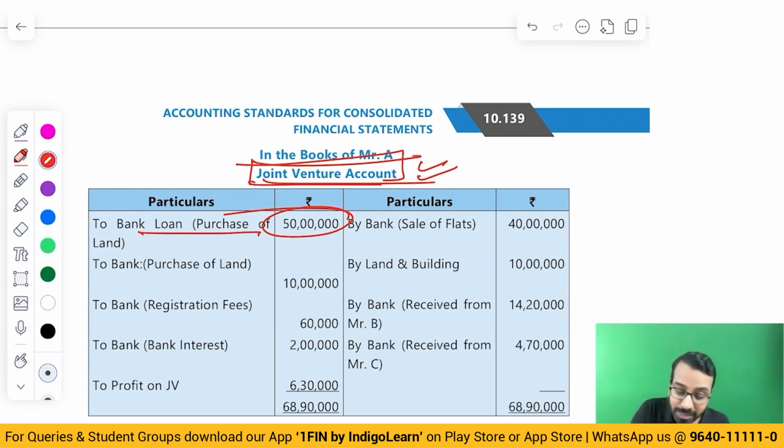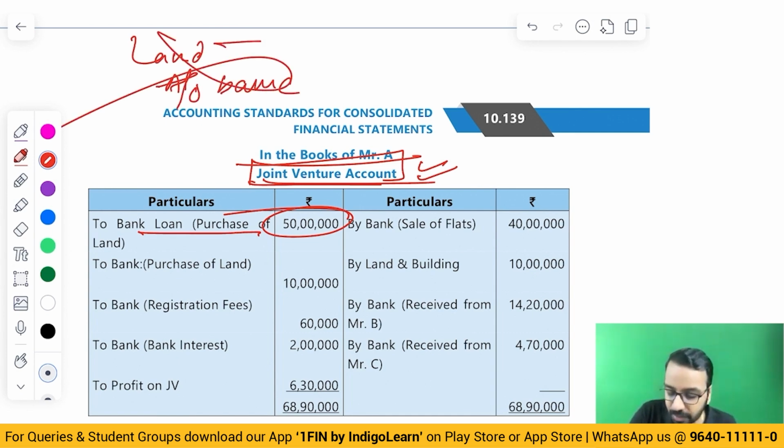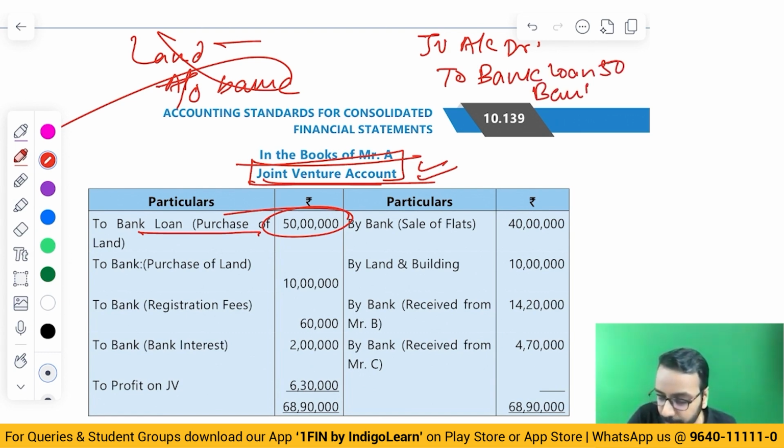Okay. Now, A will not say land account to bank. You will not do. Instead of land, you will say joint venture account debit, because I have purchased it for the joint venture, to bank. We have taken loan of 50 lakhs and we have paid through bank 10 lakhs. That is what we will do. So 50 plus 10, that is debited.